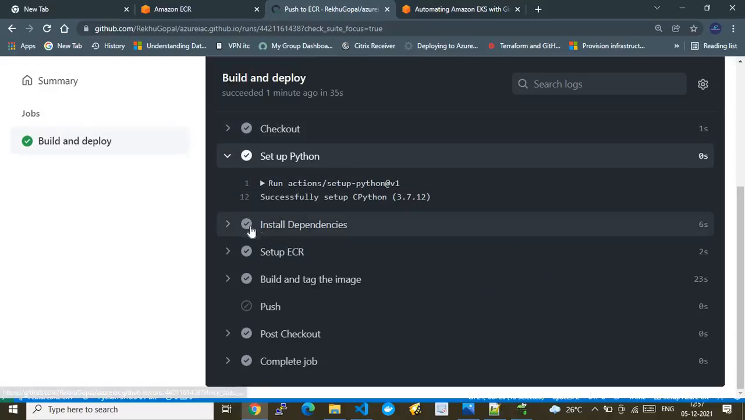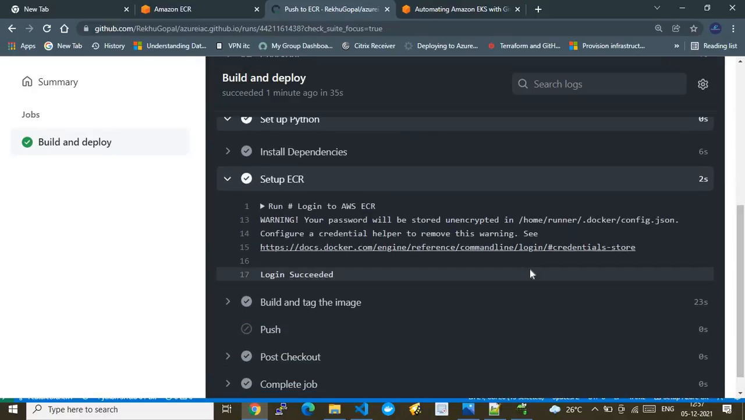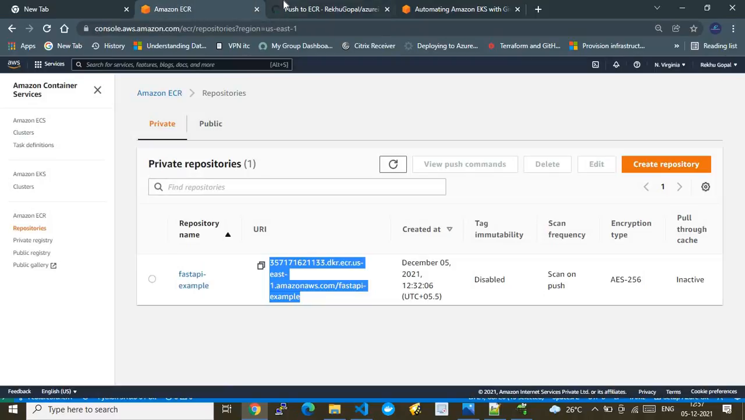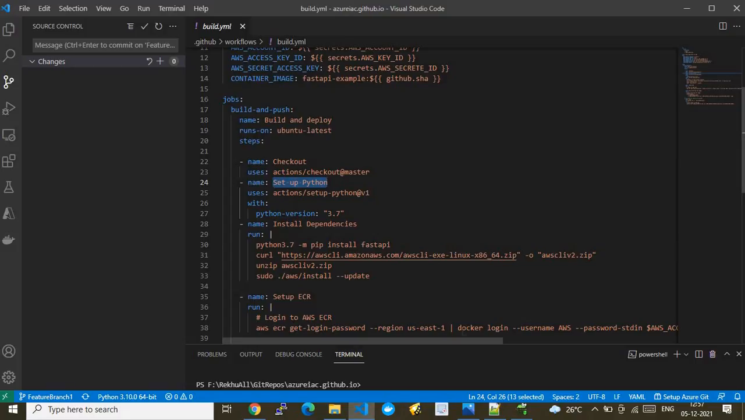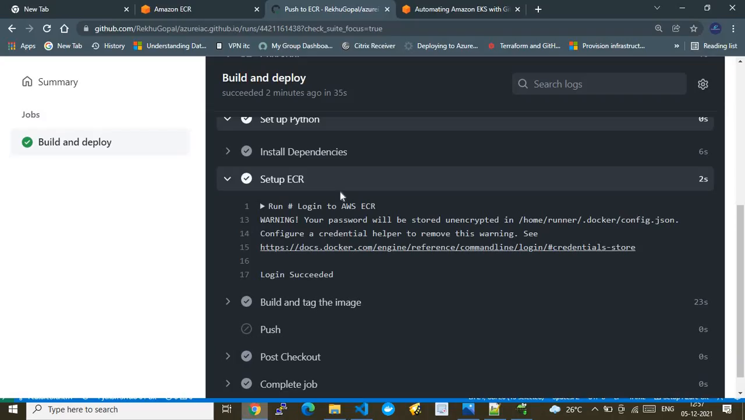That's about the dependencies. Now let's go to the setup ECR. This is the place where the GitHub Action machine connects to AWS ECR using AWS CLI commands. It is taking the login session. This is our Docker taking the login session. This is the command which will help Docker log in to the AWS ECR. That is what the setup ECR step is doing.